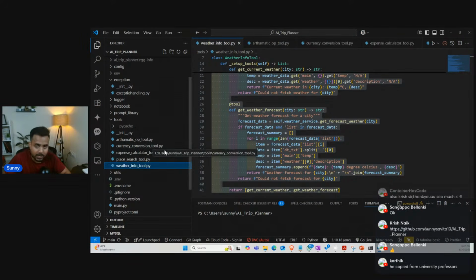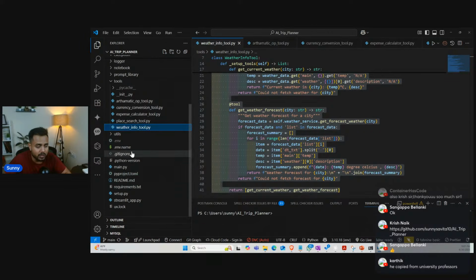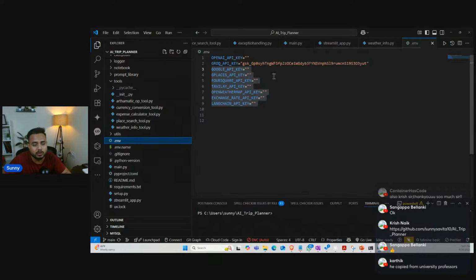Now, apart from this one, guys, we have to keep the environment variables over here. I kept only one, my Groq API key, but I'm going to keep the others also, like Google API key, GPlaces, Foursquare, Tavily, OpenWeatherMap, Exchange Rate API, LangChain API key. Whatever API keys would be required, I'll be keeping over here so that we can utilize them inside our project. Okay.